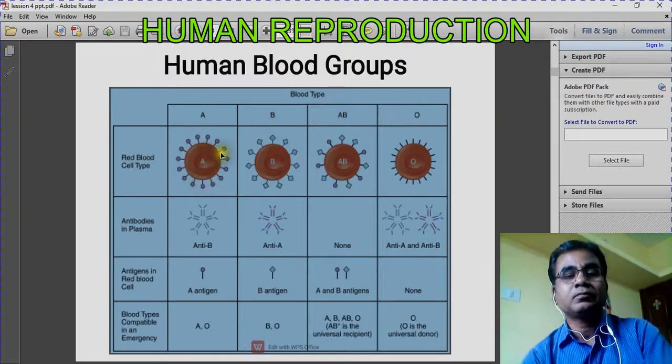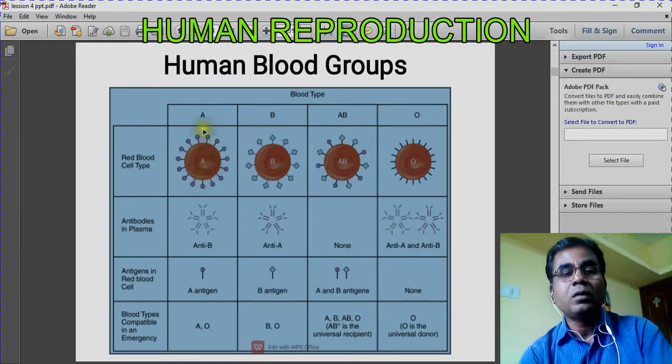In each blood group, take the RBC, this spherical body, that is red blood corpuscles, red blood cells. In A blood group, the RBC has antigen A around its surface.